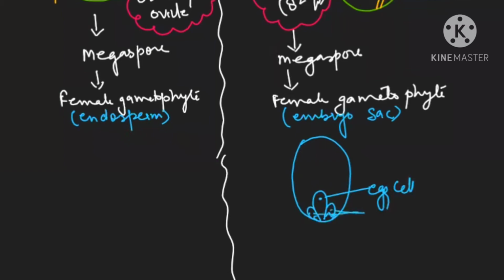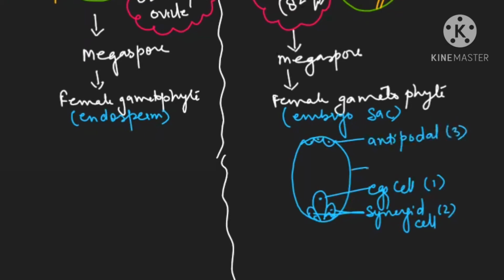So total 2 synergid cells. Egg cell is 1, synergid cells are 2 in number. 3 cells at the chalazal end are known as antipodals. So antipodals are total 3 in number.